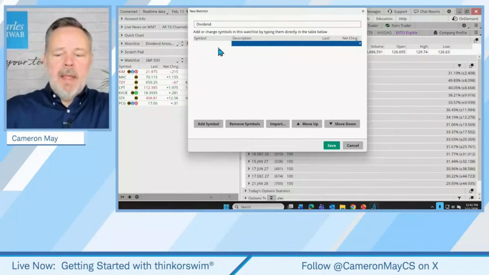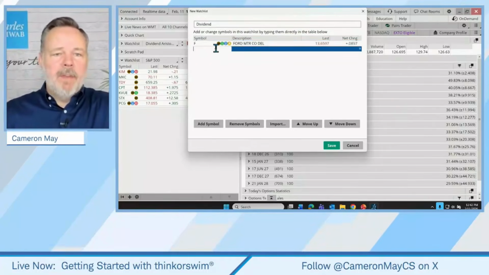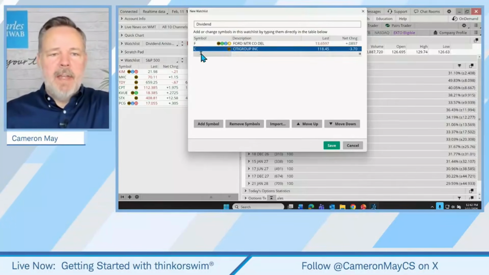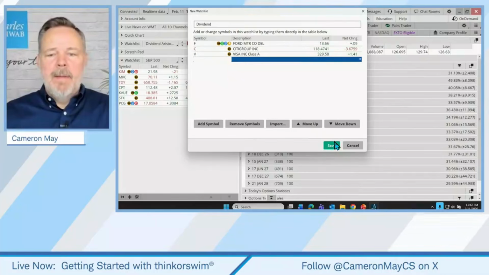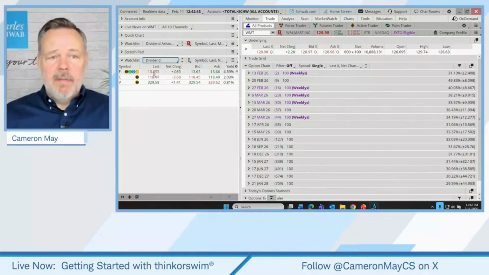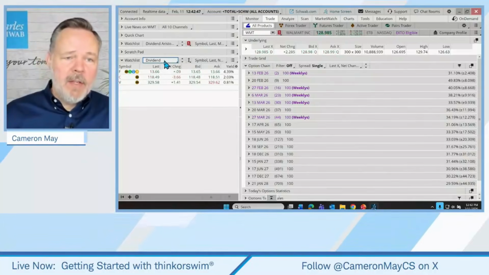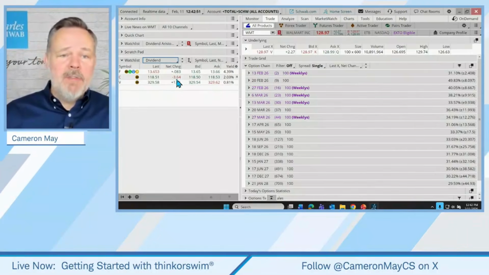And we just start typing in symbols. Now I'm just going to make up some symbols here, just grabbing them off the top of my head, out of convenience. I'm going with the ones that have literally one letter in the symbol. But that's how we might save a new watch list. So we can create watch lists, we can save watch lists. It gives us quick access to information about companies that we have an interest in.